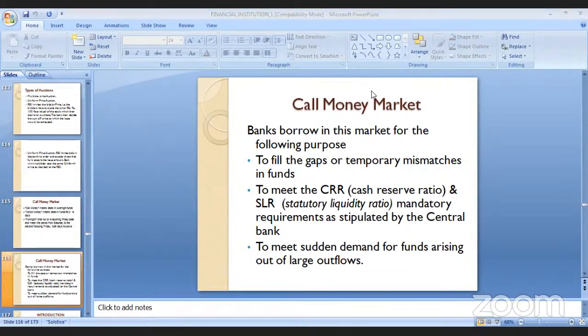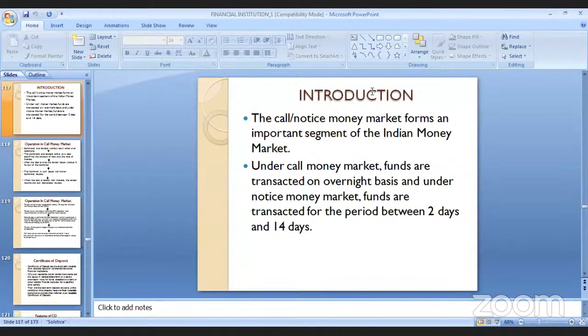Whenever there is a shortfall or call down in the government's funds, they open their call options fully. Call options are also met by CRR and SLR, which are mandatory from the central bank, and it will generate demand and supply also. So call and notice money, this is the description.